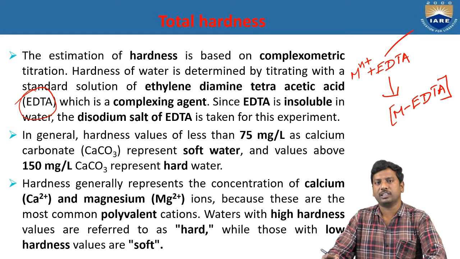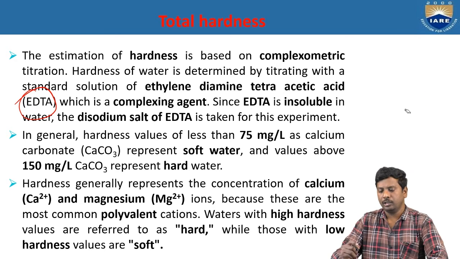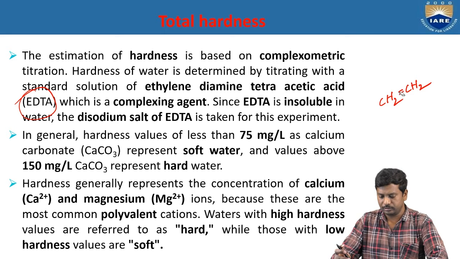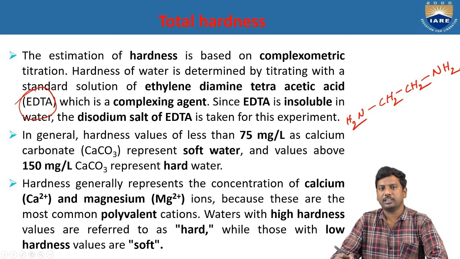First of all, we see the structure of EDTA. What is the full form of EDTA? Ethylene diamine tetraacetic acid. That means CH2=CH2, which is nothing but ethylene, and diamine, meaning two amine groups, NH2 NH2, and these hydrogens are replaced by acetic acid groups, tetraacetic acid.